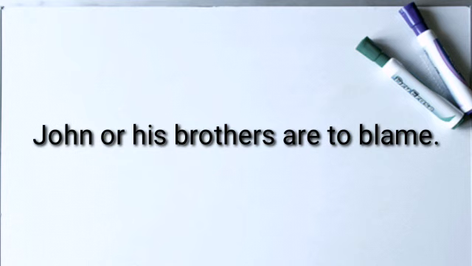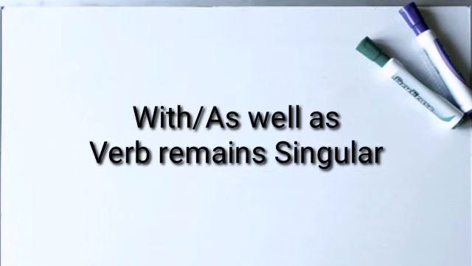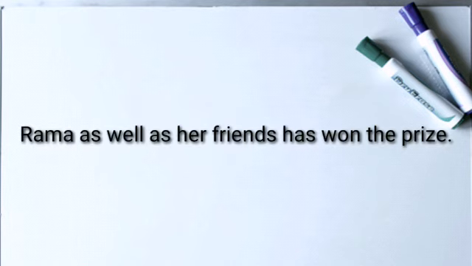If two nouns are joined by with or as well as, then the following verb agrees with the first noun. For example, Rama as well as her friends has won the prize. Here we see that Rama and her friends are connected with as well as.